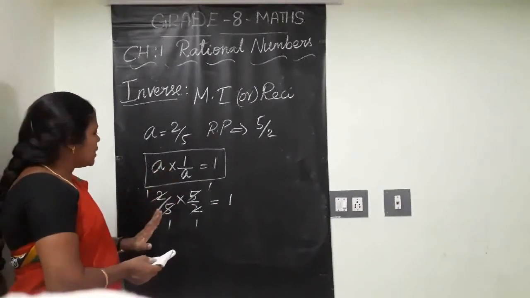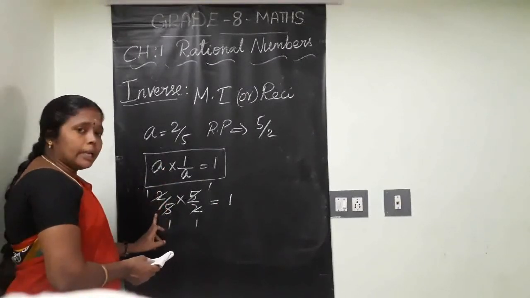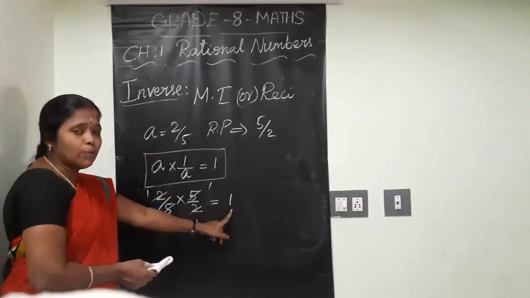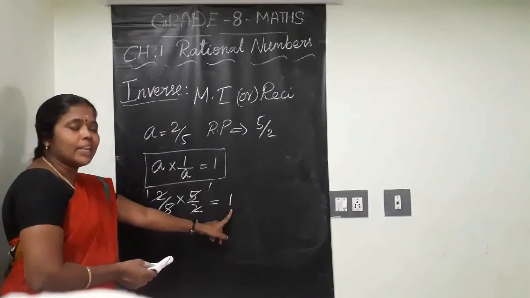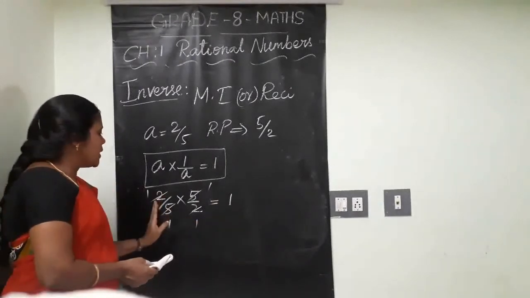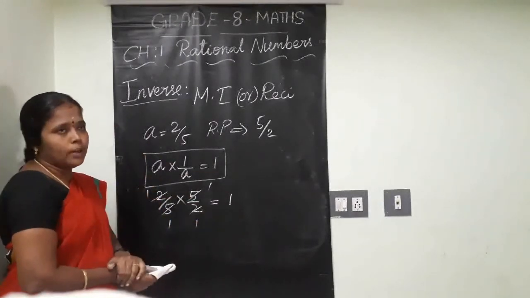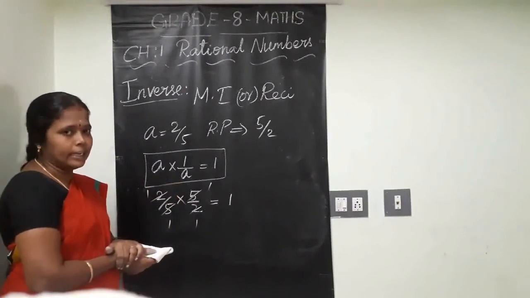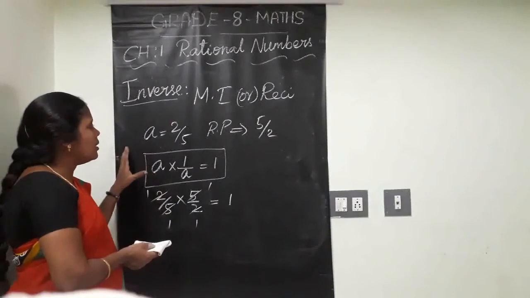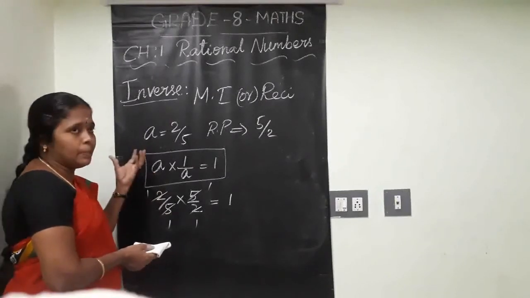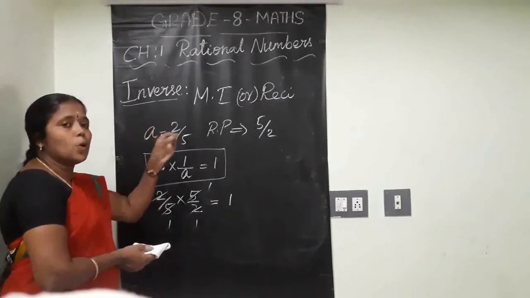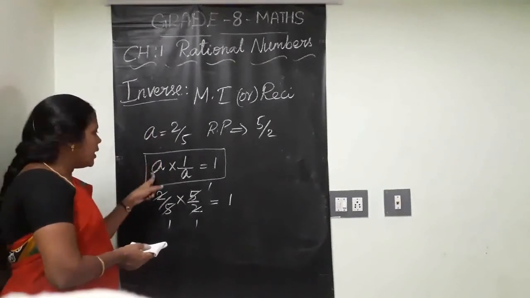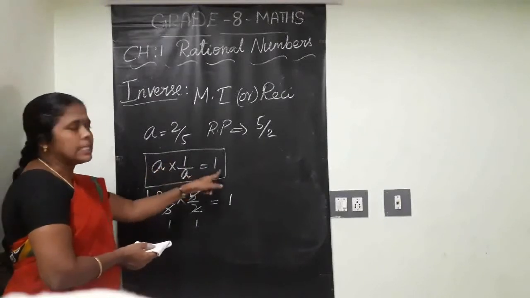So clear? So how do you check? If you multiply any rational number by its reciprocal, your answer must be 1. That means we can decide the first one is the reciprocal of the second one. That means both are reciprocal of each other. Like that we can tell. Clear, children? So for checking whether the particular rational number is reciprocal or not, how do you check? Take this result. A into 1 by A is equal to 1.